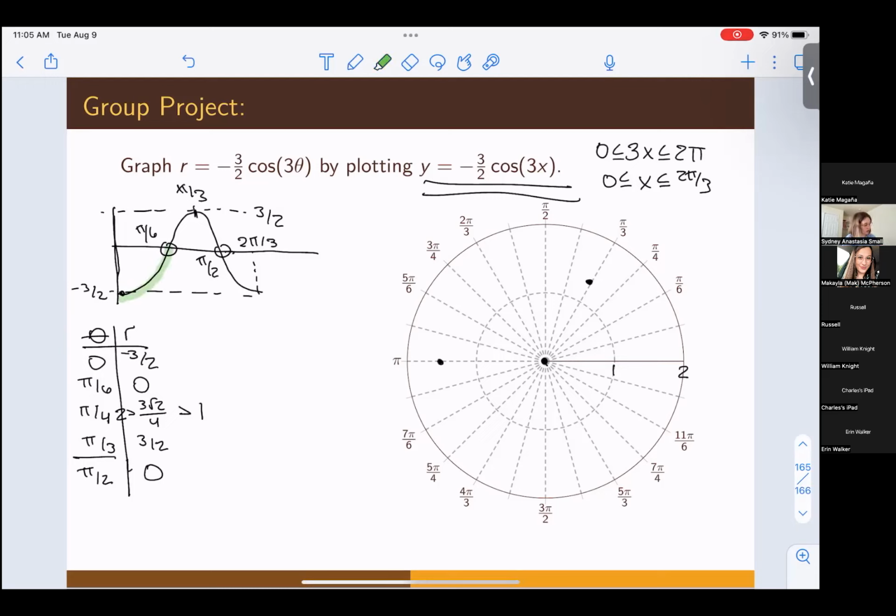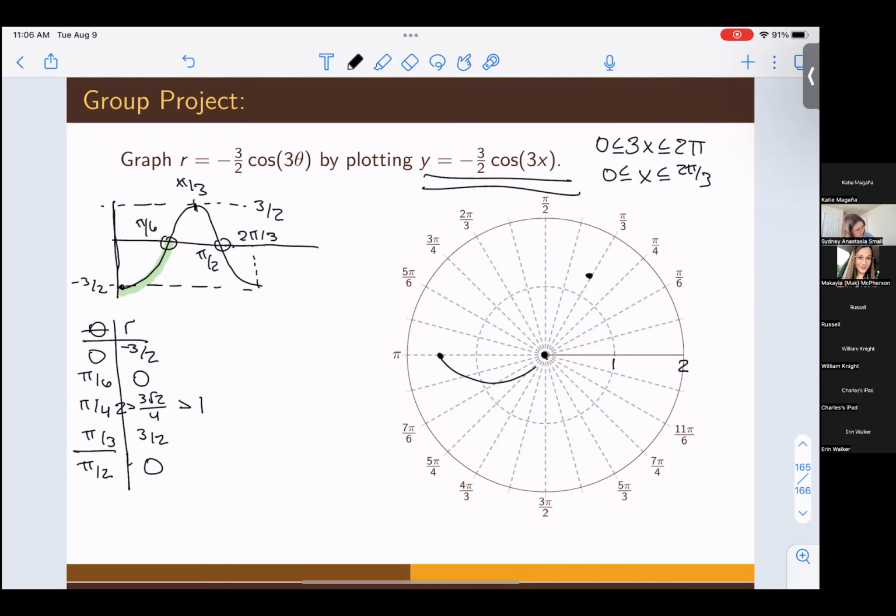So that is this portion right here. It is curved. We are starting with R values that are increasing, but a little bit slower, and then the R values start increasing more as we get closer to 0. So this is going to have the flower petal shape, like this, going in there. That is that portion of the graph. It's not a full flower petal because we started here and we're just going in, but we may finish the flower petal later. We don't know what goes over there, but we'll see later.